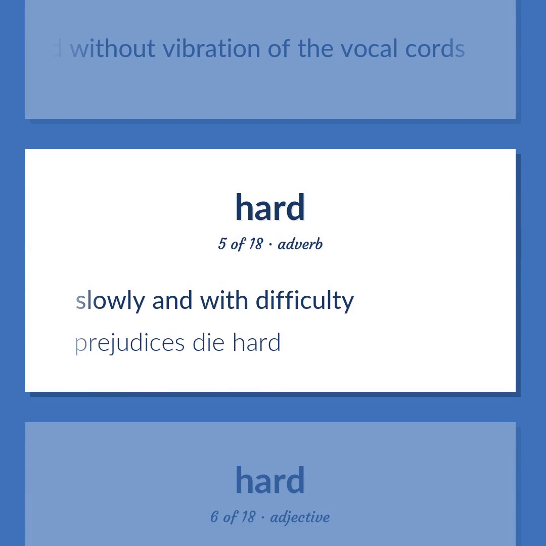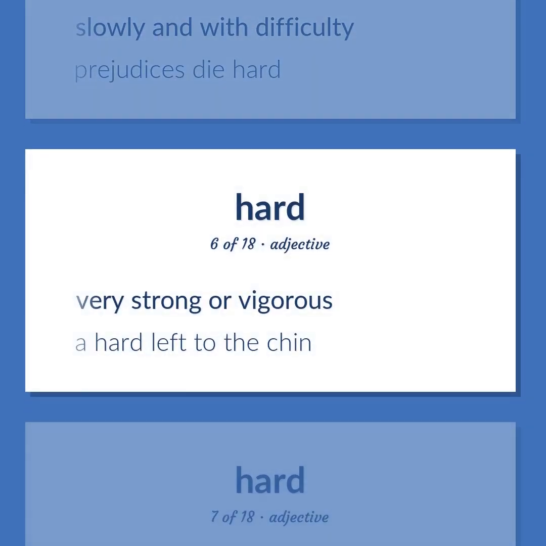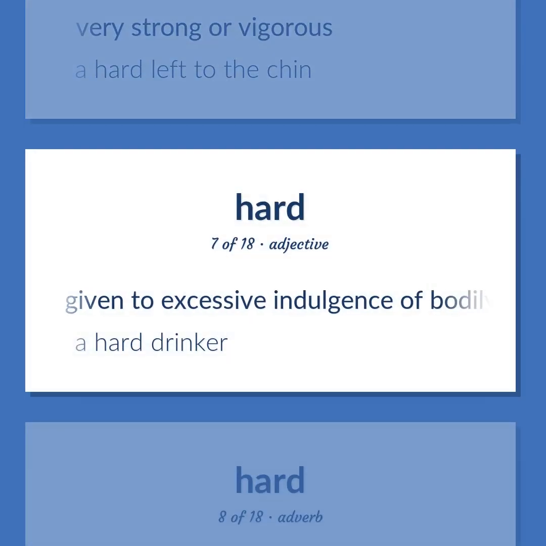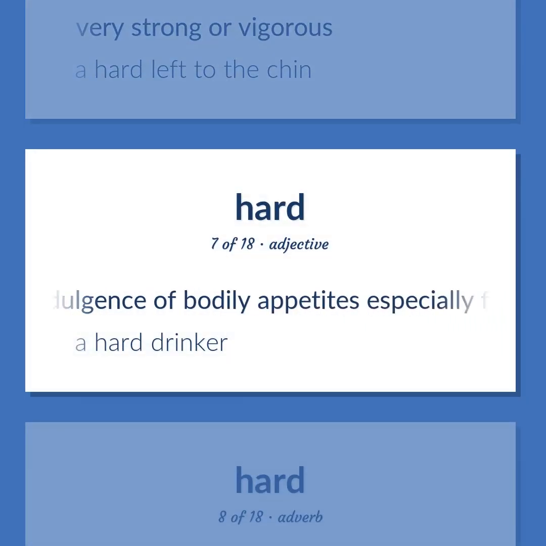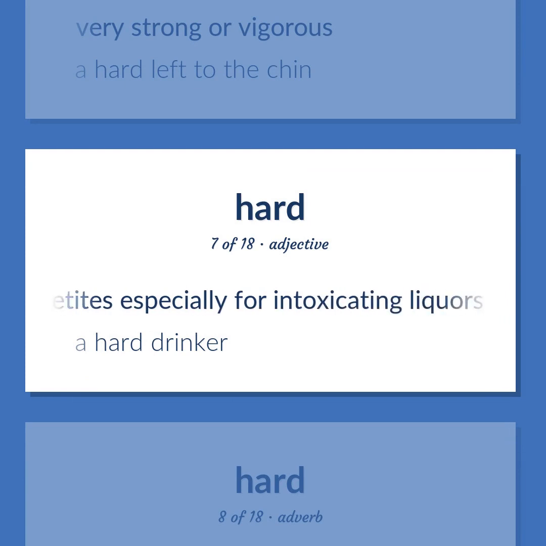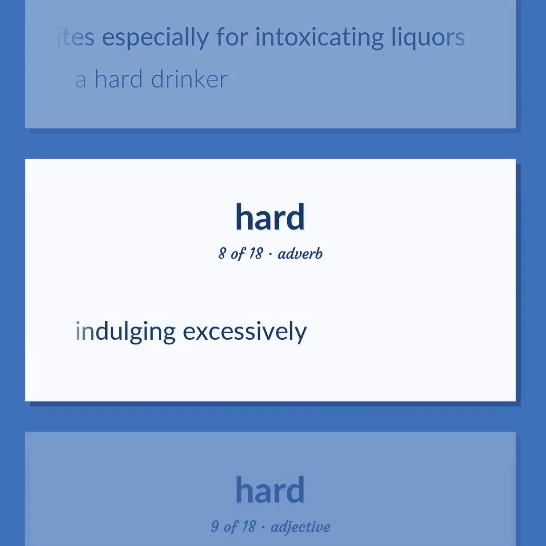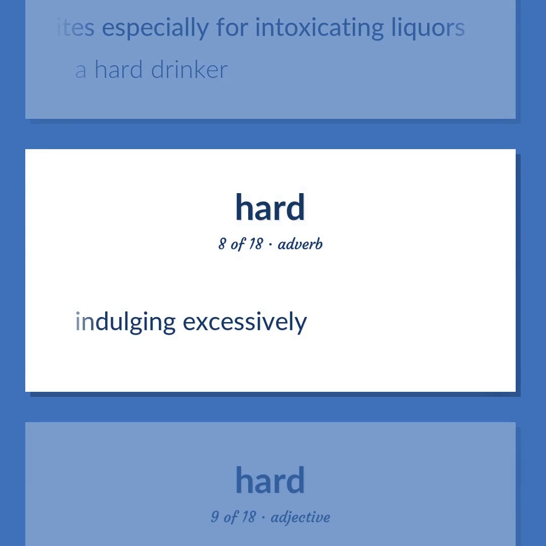Prejudices die hard. Very strong or vigorous. A hard left to the chin. Given to excessive indulgence of bodily appetites, especially for intoxicating liquors. A hard drinker. Indulging excessively.